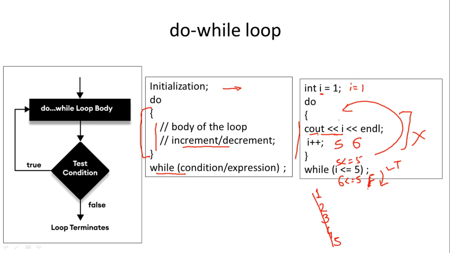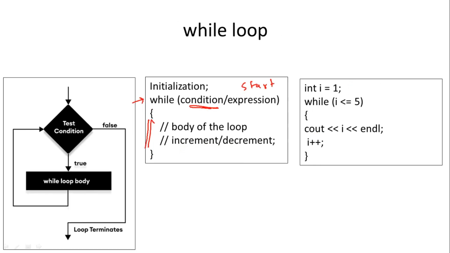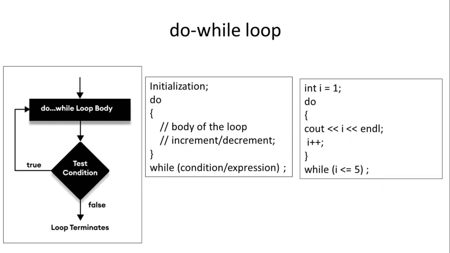And one more thing: in case of the while loop, a semicolon is not written after the while statement, and in case of the do while loop, a semicolon is written after the while statement. So in short, the while loop is the pre-test loop, do while is the post-test loop, and initialization, condition, and increment or decrement, these 3 concepts are there in every loop, also in while and do while, as we have seen.